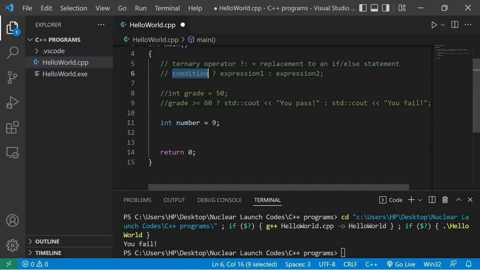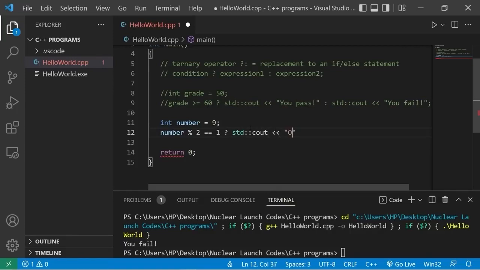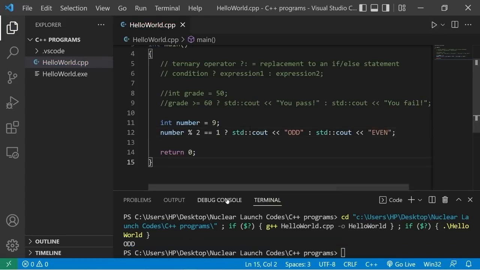We write a condition. We'll check if number modulus 2. Remember, modulus gives you the remainder of any division. Does number divide by 2 evenly? So this returns a 1 or a 0. If number modulus 2 is equal to 1, question mark, then let's display odd. If it's false, we'll display standard output even. Okay, odd. Let's change number to 8.